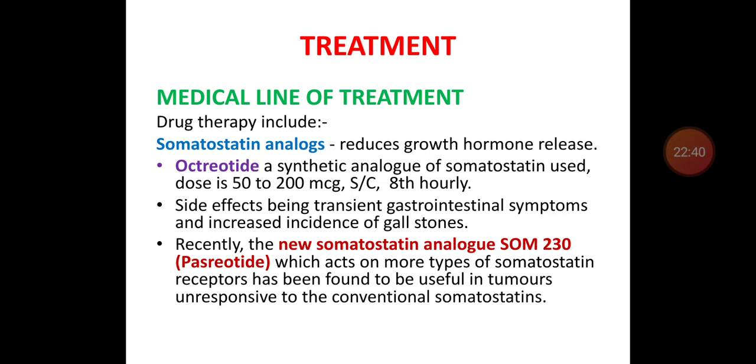The side effects are minimal: transient gastrointestinal symptoms, and there is a chance of increased incidence of gallstones. Among newer drugs, pasireotide is a newer somatostatin analog that acts on multiple somatostatin receptors, so it is more useful in tumors that are unresponsive to conventional somatostatin analogs.